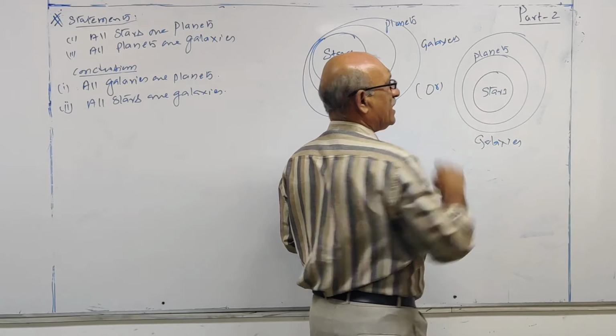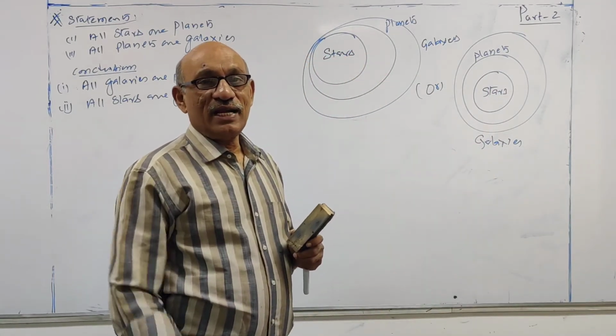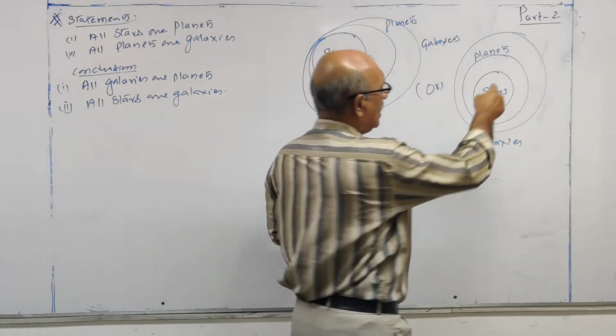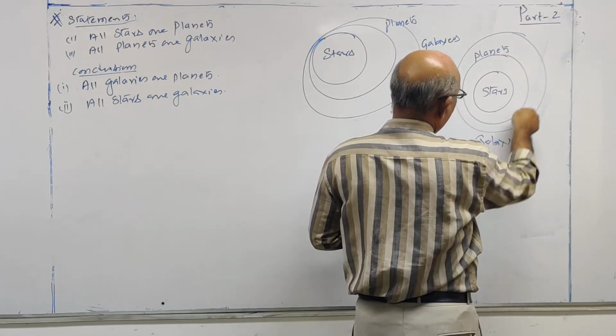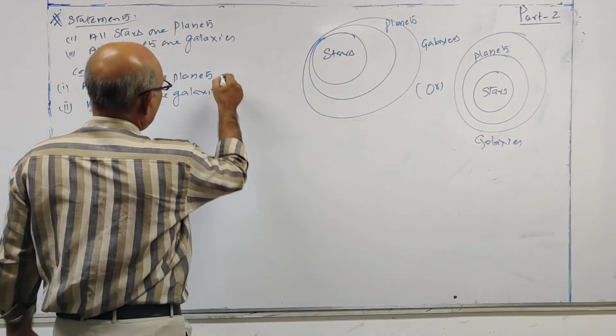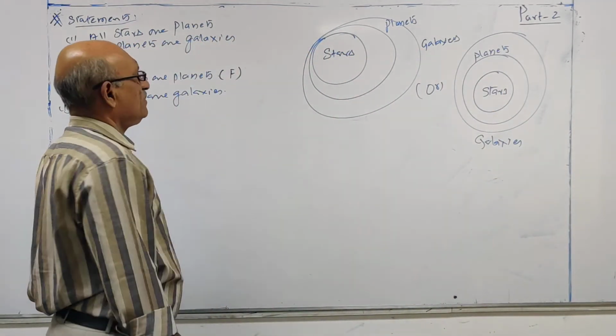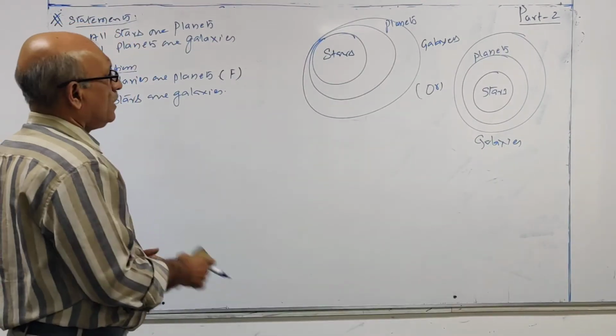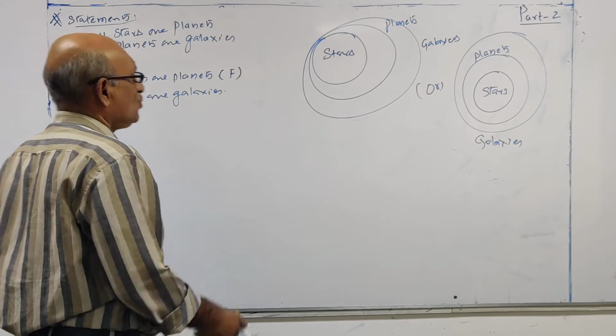It contains planets, but planets does not contain galaxies. This part of galaxies is planets. Therefore, this conclusion is false.